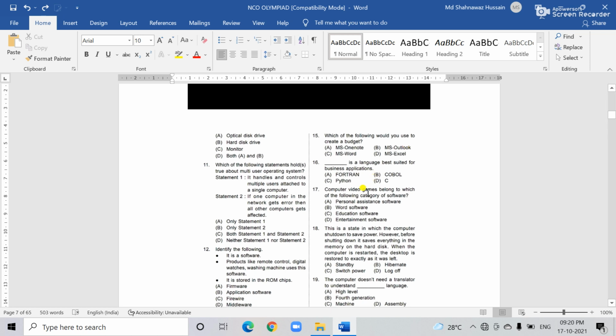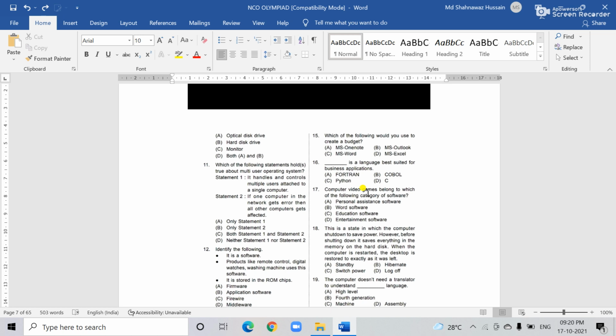Now see question 16. Dash is the language suited for business applications. I'm repeating: dash is the language for business applications. The correct answer is Python, because Python is used to make programs in the business sector, or when you create any application or software. Fortran and COBOL are programming languages, but they are smaller than Python and C.